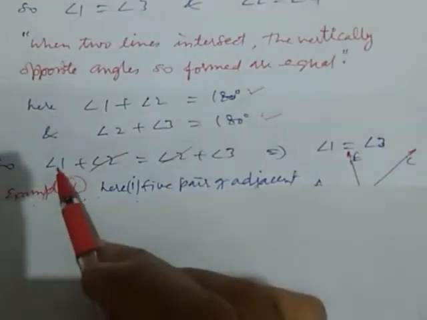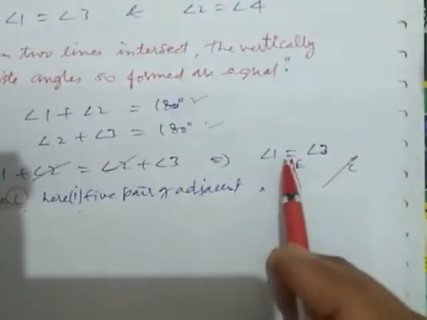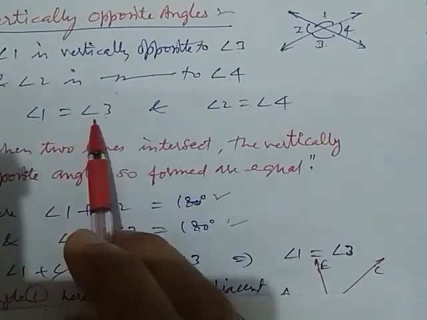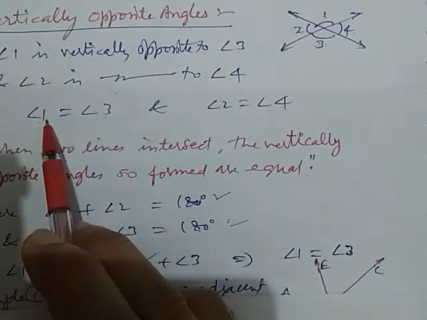So what is left? Angle 1 equals angle 3. Angles 1 and 3 are vertically opposite. So we can say the vertically opposite angles are always equal.